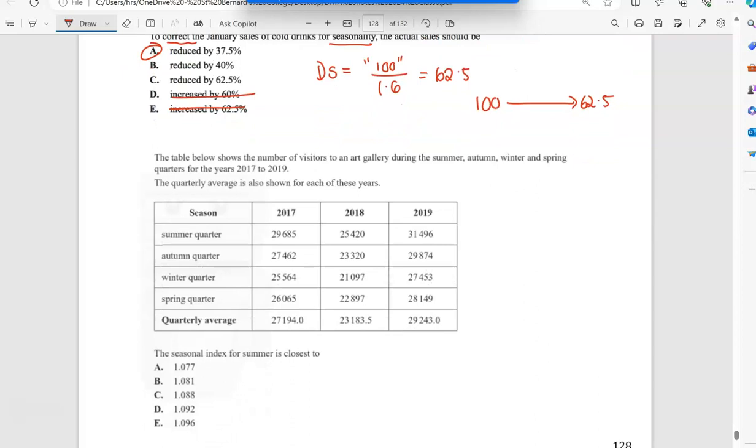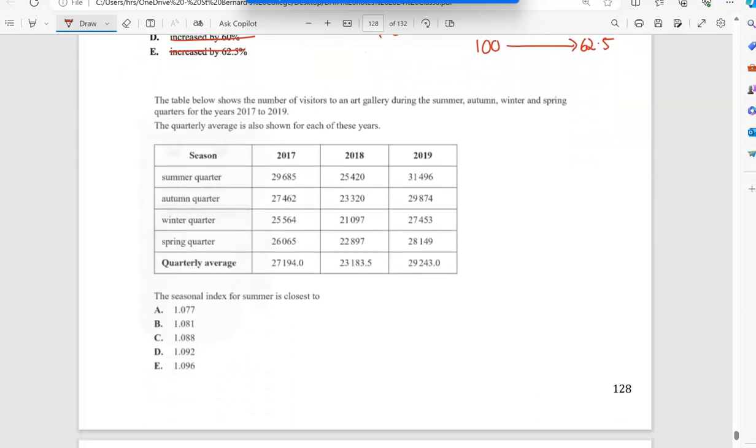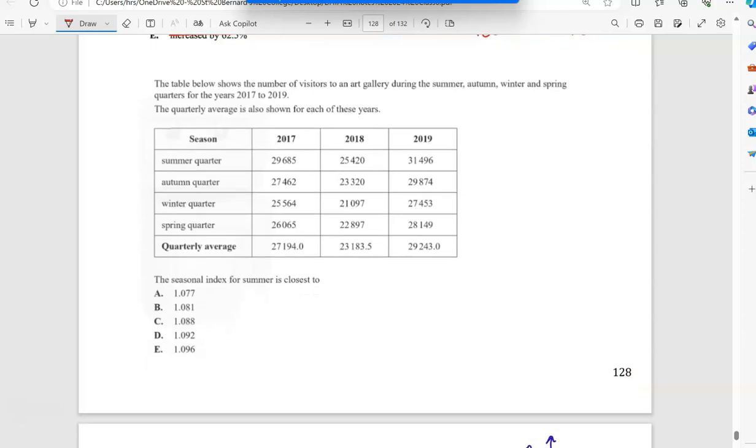All right. Let's look at this one. The table shows the number of visitors to an art gallery during summer, autumn, winter and spring. Just be careful, they're putting the data going down ways, so it's columns. And they've also given us the quarterly average. So this is like the seasonal average along here. So they've helped us out.